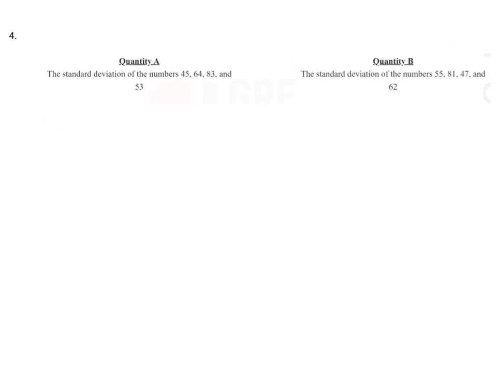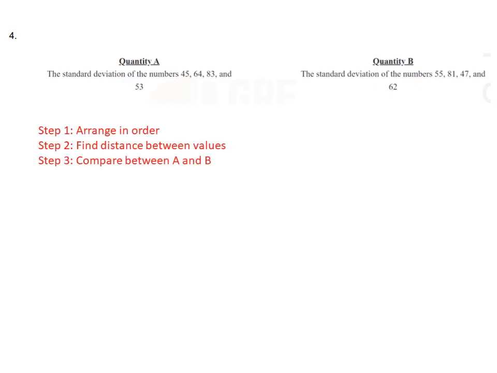Quantity A is the standard deviation of the numbers 45, 64, 83 and 53, and quantity B is the standard deviation of the numbers 55, 81, 47 and 62. Let us arrange the numbers in ascending or descending order and then find the distance between the values, and then we will compare quantity A and B.